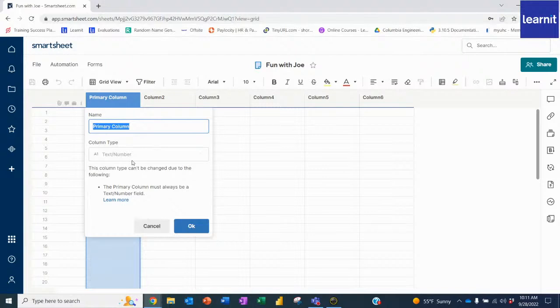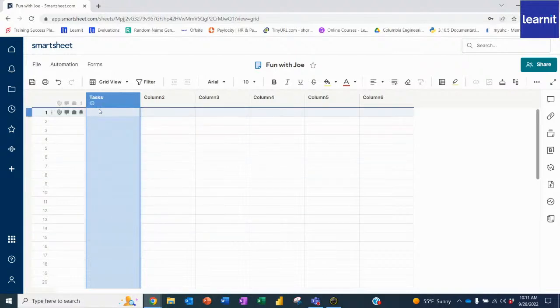Oh, perfect. So yeah, on the primary column here, I can make it a task, I can make it a number, any type of text, but typically I'll do tasks here. So let's say that we want to sell some things. I'm going to call this my items. Now these could be, like I said, tasks, items, whatever you're trying to do. But for today's example, let's do tasks. Let's have some fun with this.